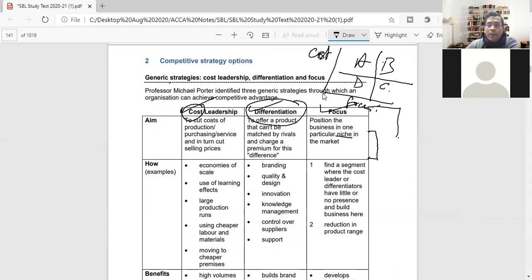They will have a very narrow market, because differentiation is already done here. When we try to provide really expensive but high quality products, then it is differentiation. In case of focus, we serve such a narrow market that it is not differentiated, but focusing only on that market with high quality and maybe expensive services.